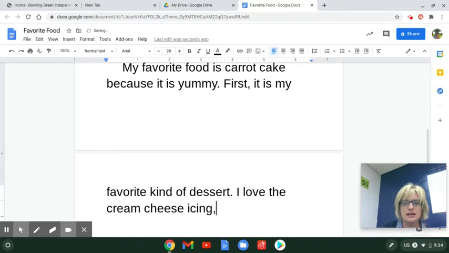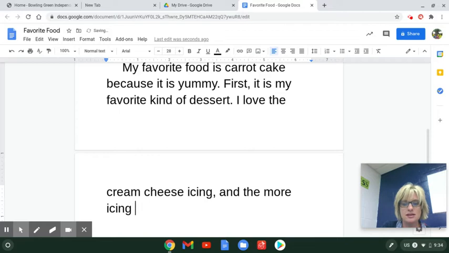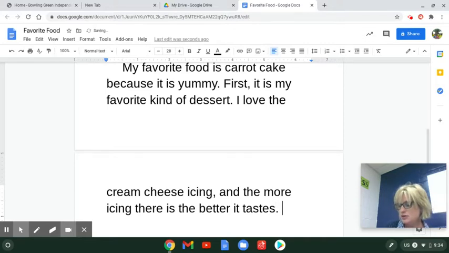And I'm going to try to do a compound sentence. I've got to think about it. And the more icing there is, the better it tastes. Did you hear my phone? It's ringing, but I'm going to just keep on going and keep trying to work on this.